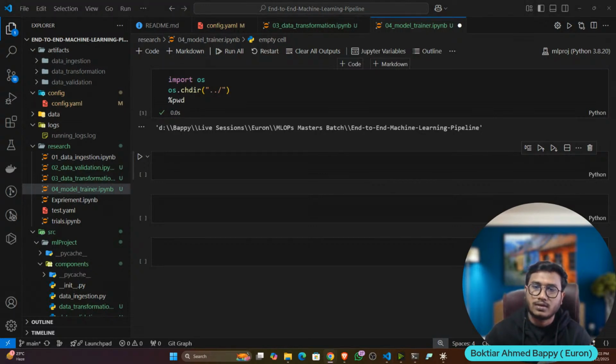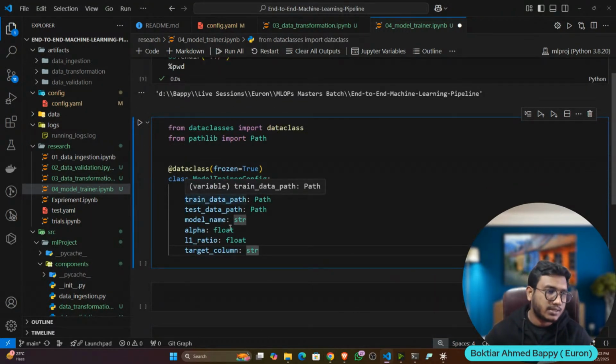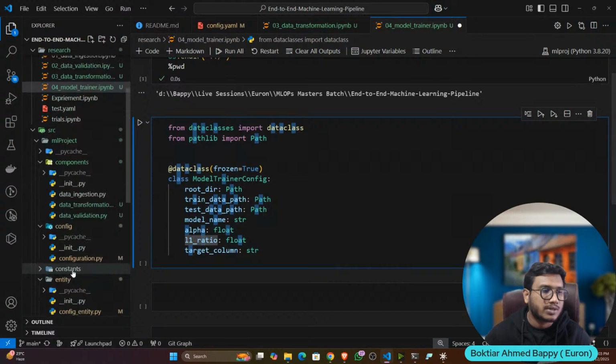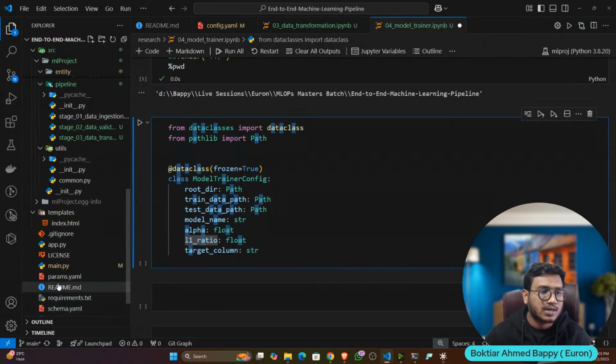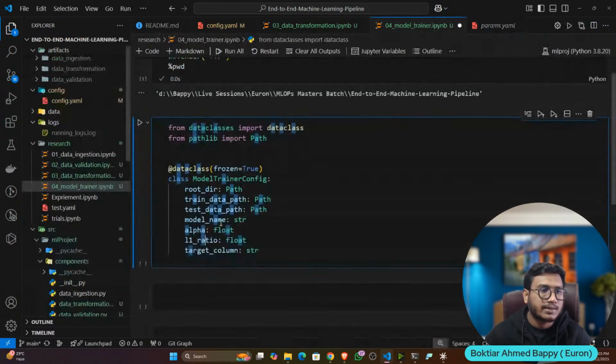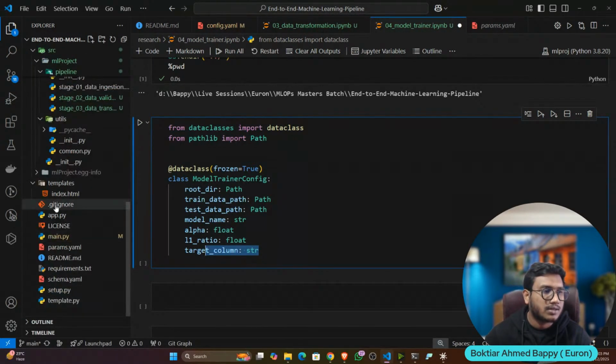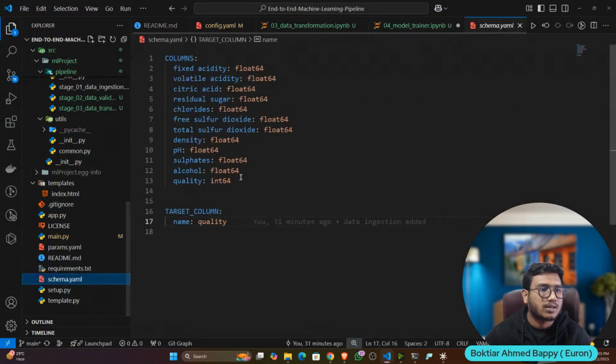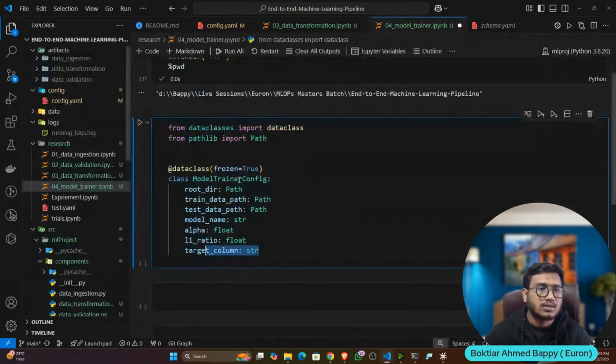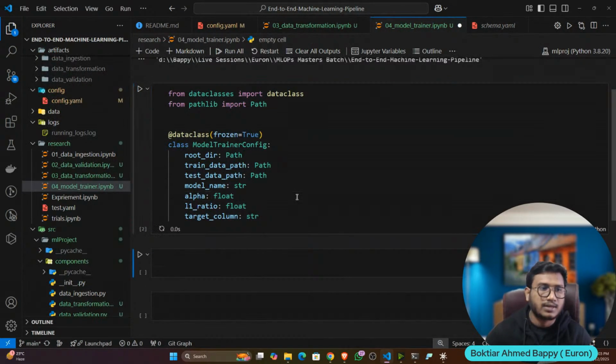Define the entity. This is what my entity is. That means my root directory, then test data path, train data path, then model name, then alpha and L1 ratio, because I also have the model parameters inside params. Alpha and L1 ratio, that is what I also need to return. And my target column, which is available in the schema. So here is the schema target column, quality. So these are the parameters you have to set in the entity.